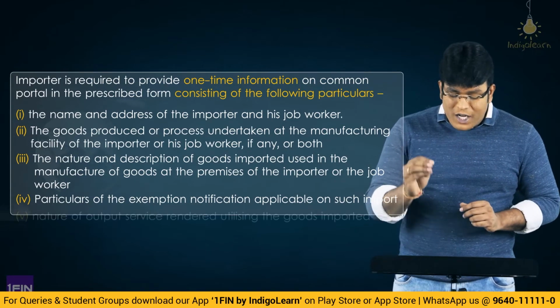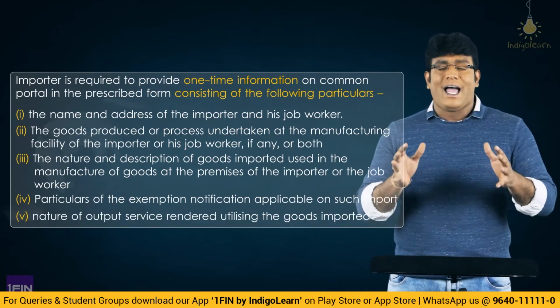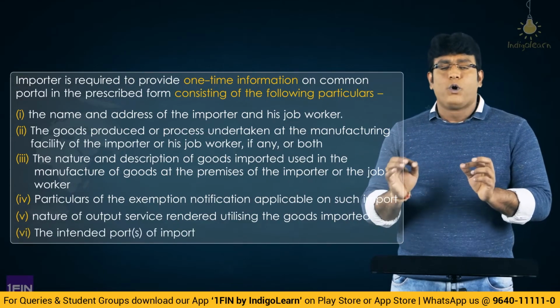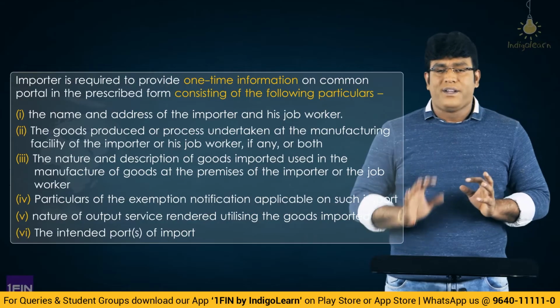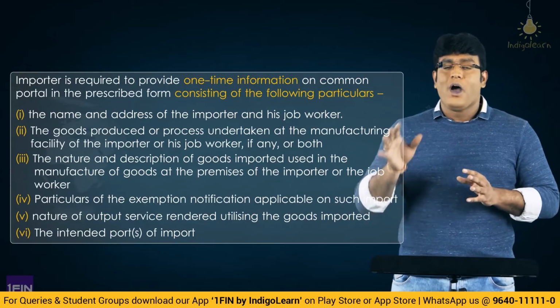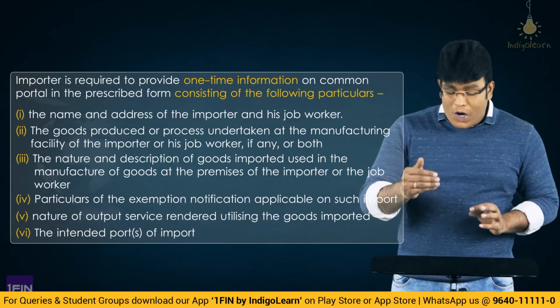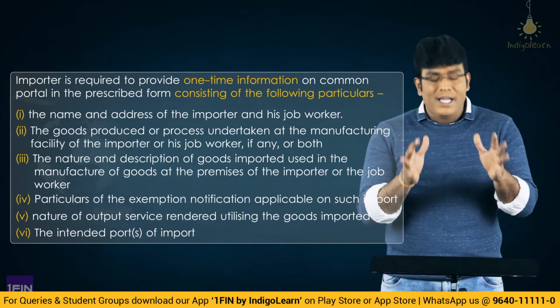Fifth point, nature of output service rendered, utilized using the goods imported. And finally, intended port of import. What is the port at which you intend to import these goods on which you want to claim the benefit of the exemption notification? So all these details are required to be submitted.